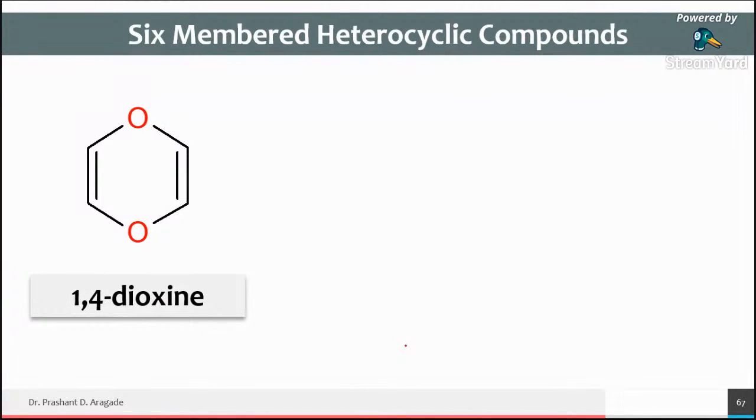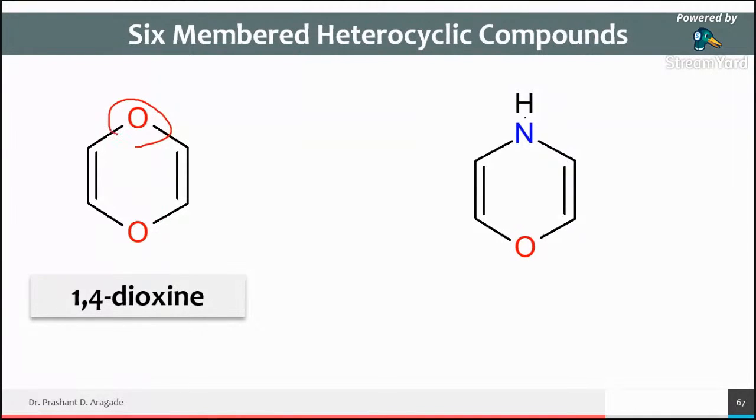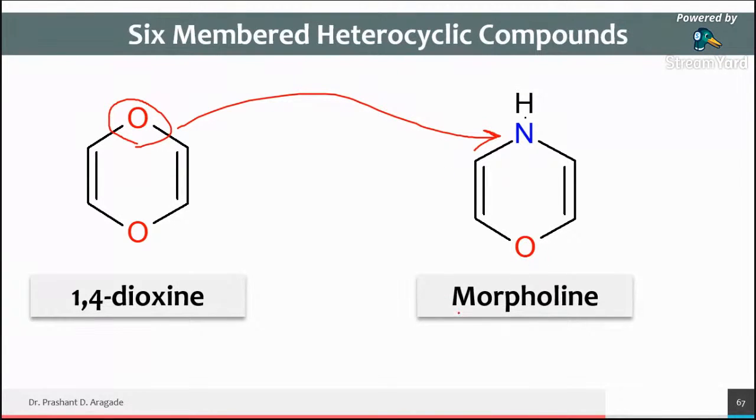The name of this compound is 1,4-dioxane. If you replace this oxygen with nitrogen, the common name of this compound is morpholine.